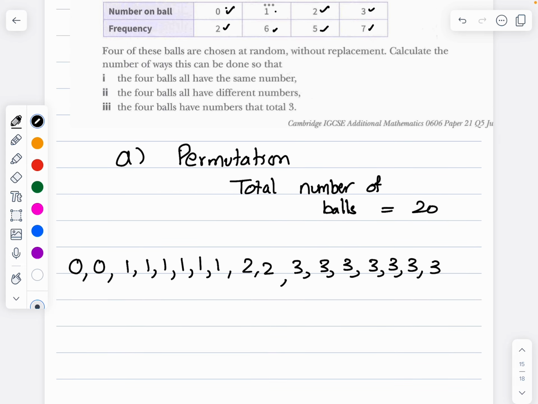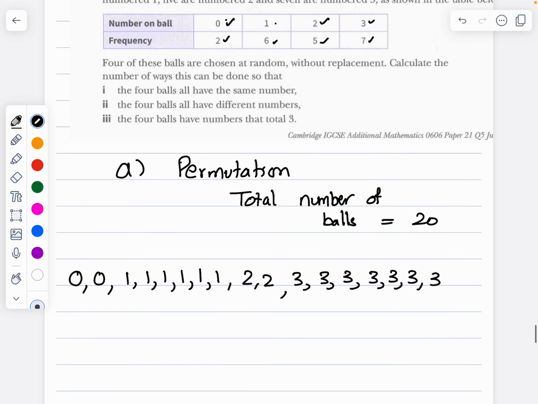Now 4 balls are to be chosen without replacement, so that all 4 balls have the same number. What should be the way of choosing?